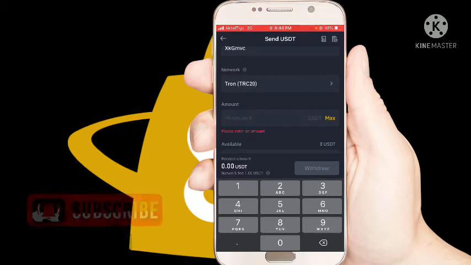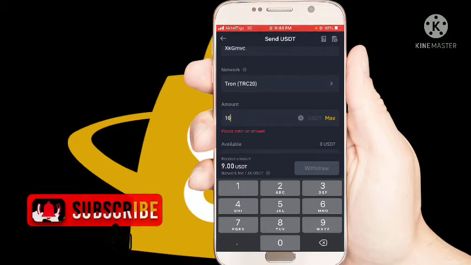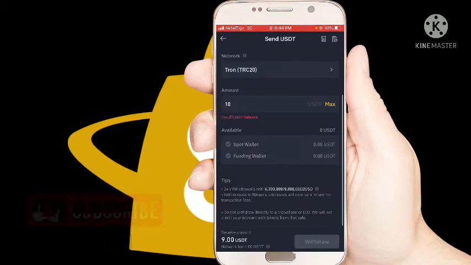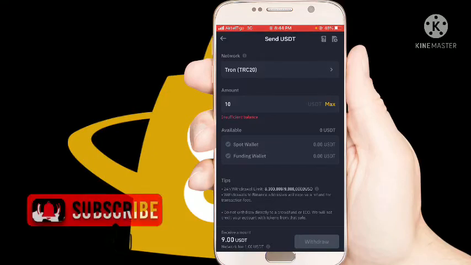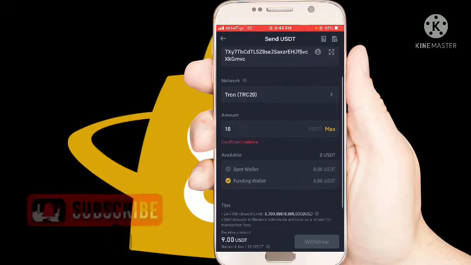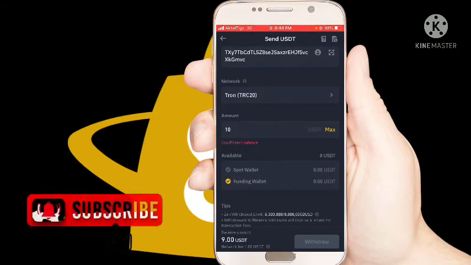So let's say you bought $10 from Binance, so you enter the amount and you select your wallet that you are withdrawing the money from. So let's say the money is in the funding wallet. So after that, you click on withdraw.